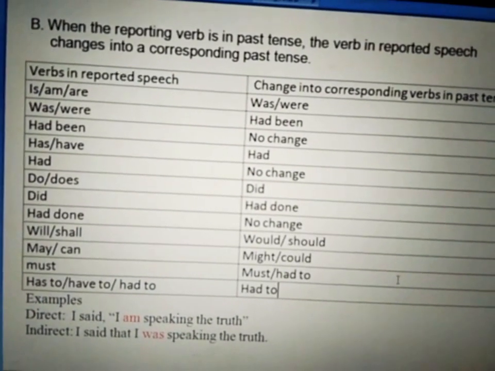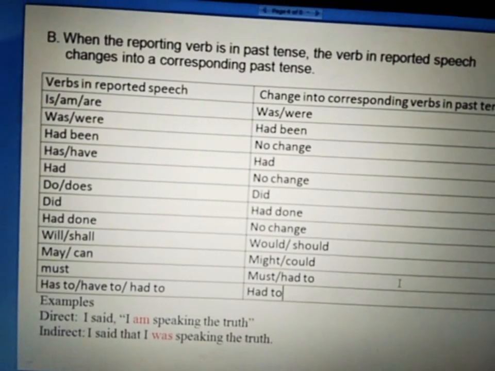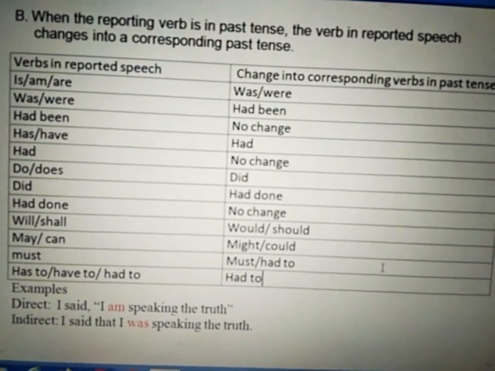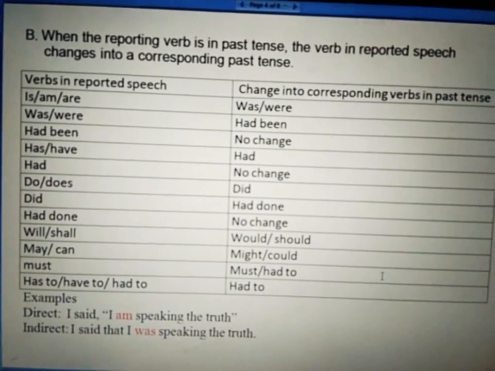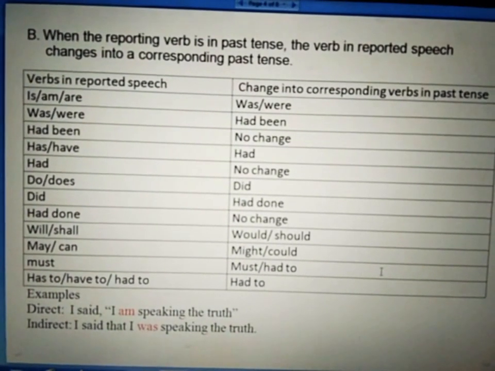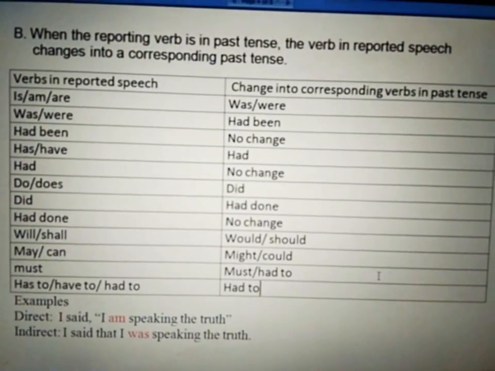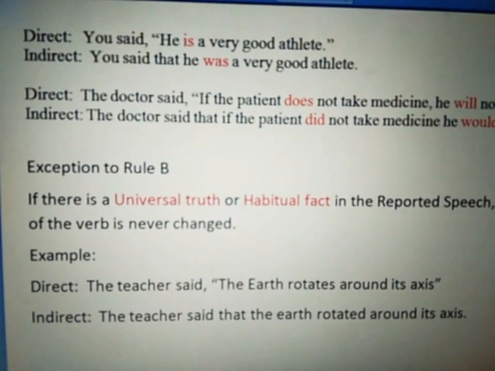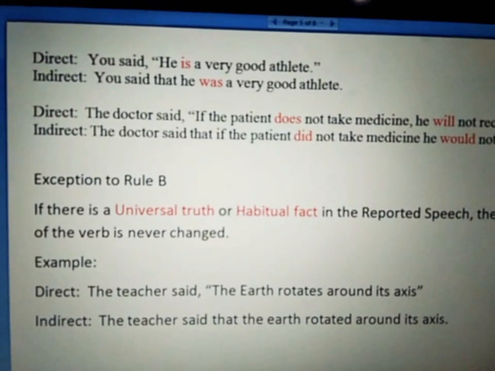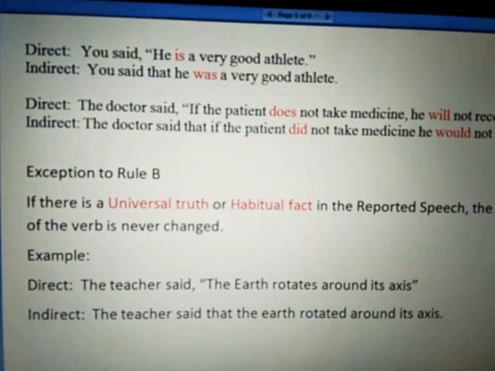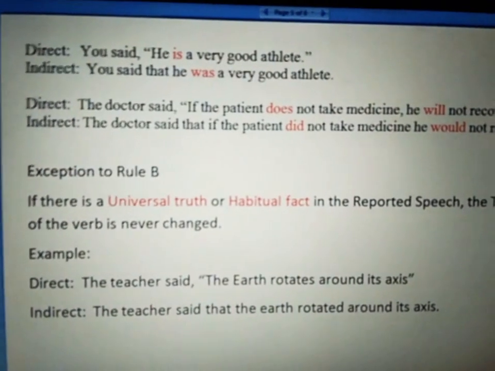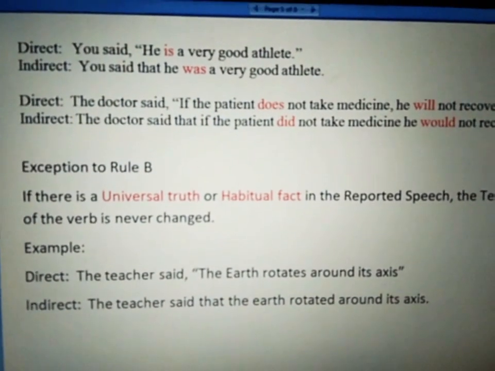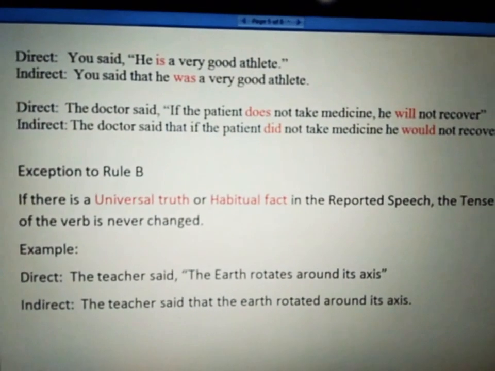For example, I said, I am speaking the truth. Now you can see that it is written said in the reporting verb. So our verb in the reported speech will change according to the past tense. So, I said that I was speaking the truth. The next example is a direct sentence. You said, "He is a very good athlete." So in the indirect sentence it will become: you said that he was a very good athlete.